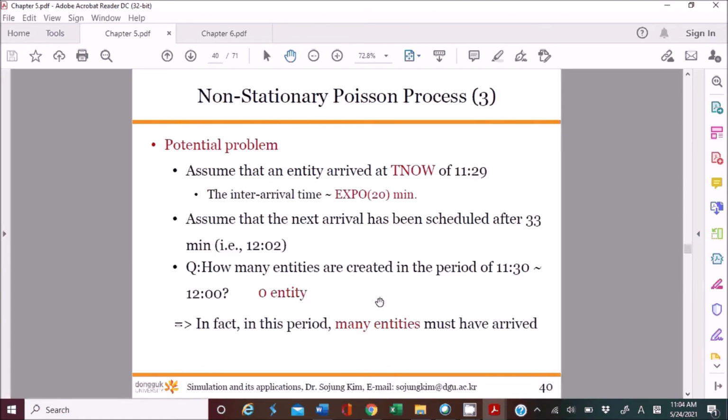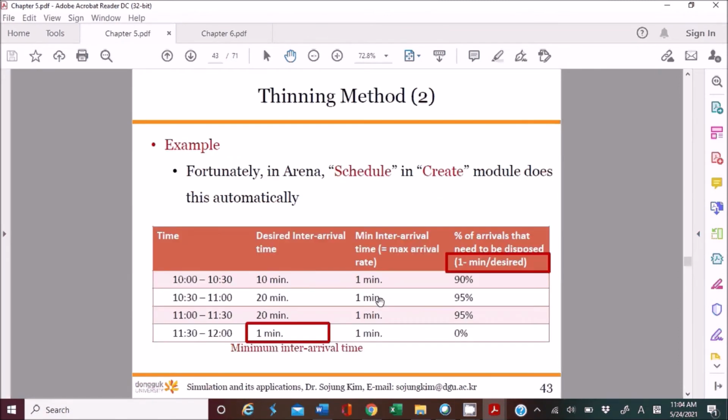You need to transform the original arrival rate into the inter-arrival time by taking the inverse. So 10, 20, 20, 1. 60 over 60 will give you 1.